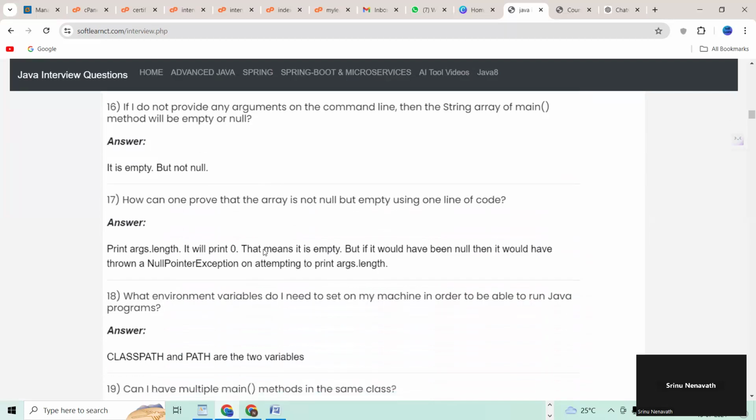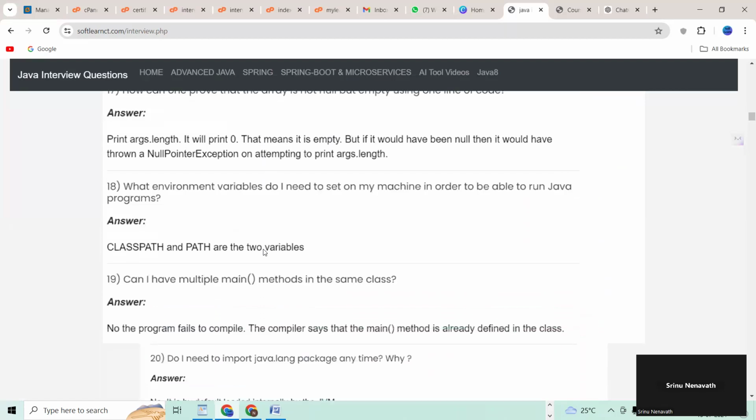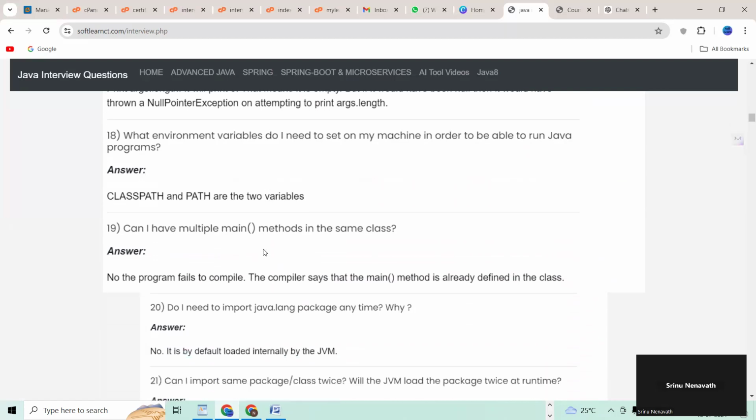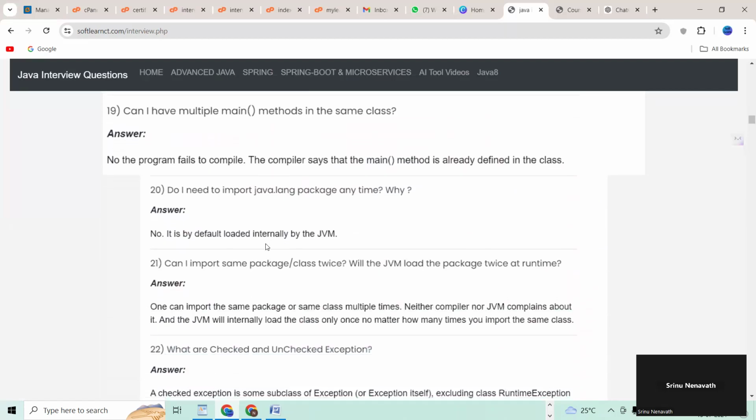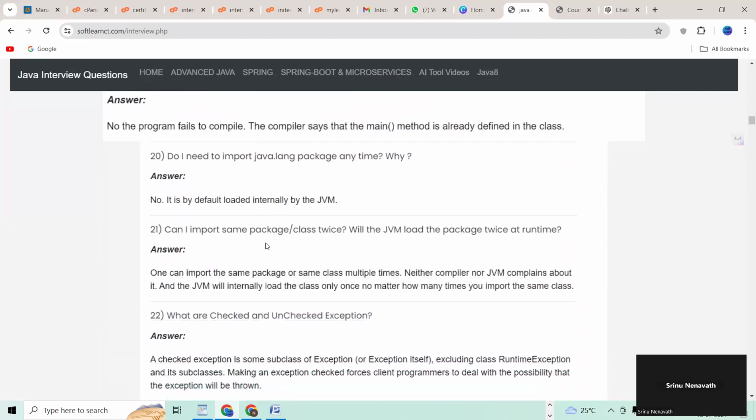17th question, how can one prove that the array is not null but empty using one line of code? 18th question, what environment variable do I need to set on my machine in order to be able to run Java program? 19th question, can I have multiple main methods in the same class? 20th question, do I need to import java.lang package any times? Why?